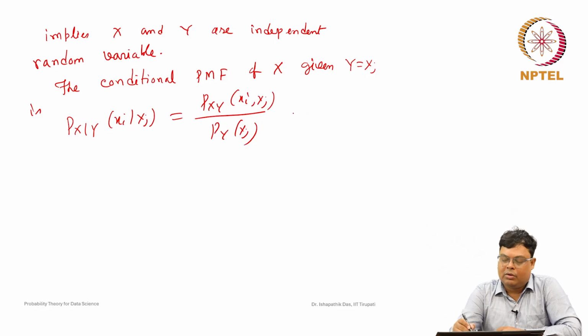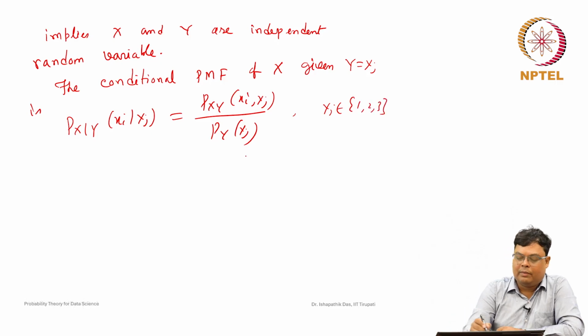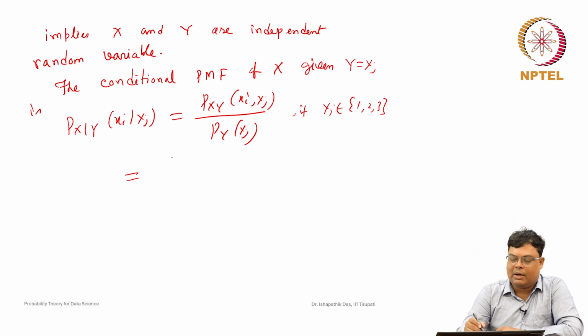Now, note that this will be non-zero when yj belongs to 1, 2 and 3. Otherwise, this will be 0, it will be undefined. So, for yj belonging to 1, 2, 3 only we can compute this value, and otherwise the upper part also is 0. So, we can define it as 0 because it is a probability mass function. We have to define the other values as 0. So, then Pxy of xi yj is nothing but 1 by 30 xi square yj, by Py of yj, we know that.